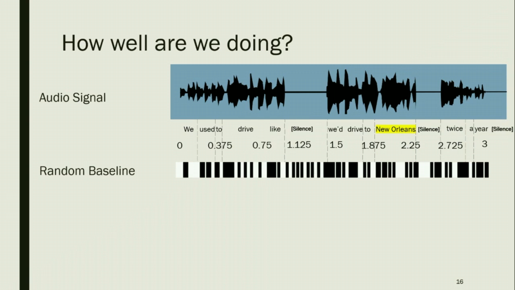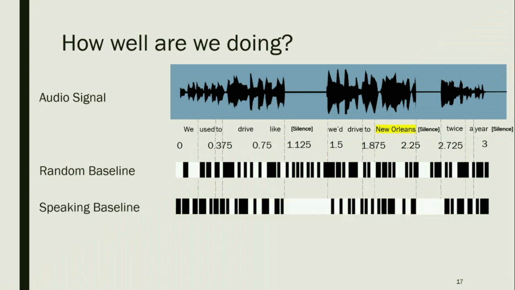So for the LSTM model, we computed 3 baselines to compare the LSTM results to. So you can imagine we have the audio signal, and we have text that aligns with it. Our first baseline was very naive. It was a random baseline that just predicts 0 or 1 randomly, and it doesn't look at the audio signal at all. And so this was the first baseline that we compared to.